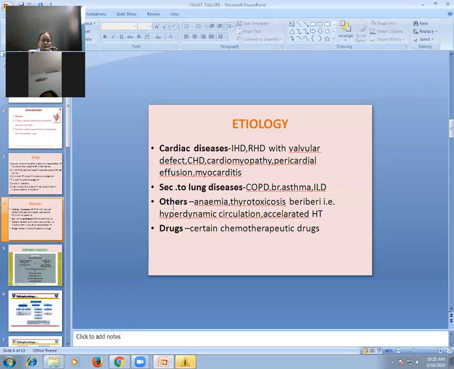Then hyperdynamic circulation, as we already discussed: anemia, thyrotoxicosis, beriberi. This is the hyperdynamic circulation which causes high output type of heart failure, and accelerated hypertension. So these are the other causes. Then certain drugs also are responsible for heart failure, mainly the chemotherapeutic drugs, means drugs which are used in malignancies, anti-malignant drugs. So certain anti-malignant drugs can cause heart failure. So that is the etiology of heart failure.